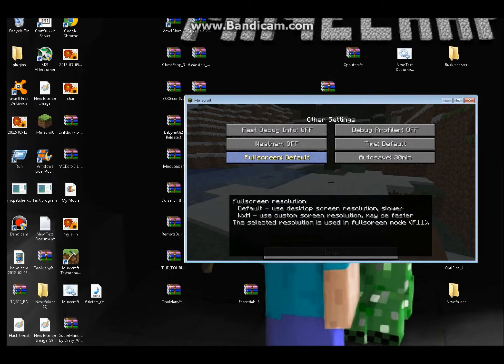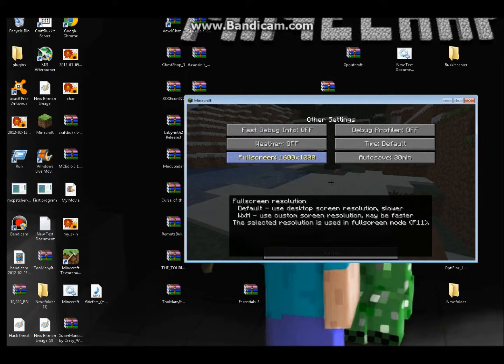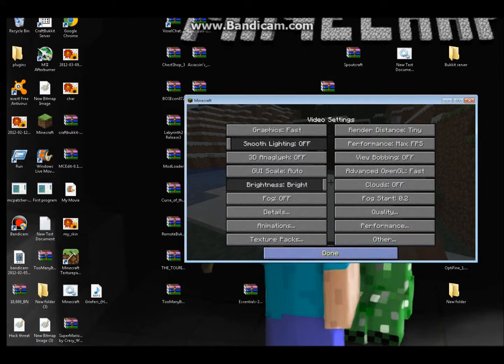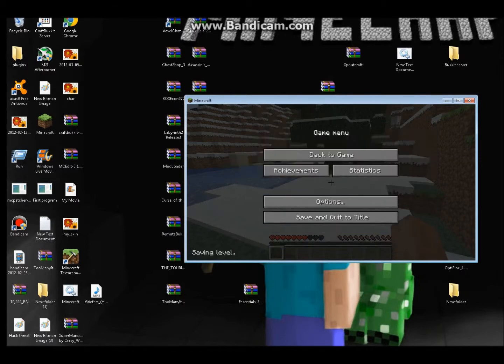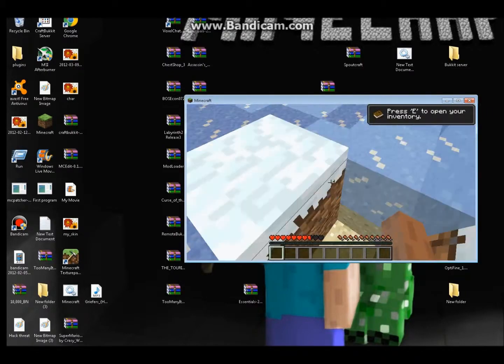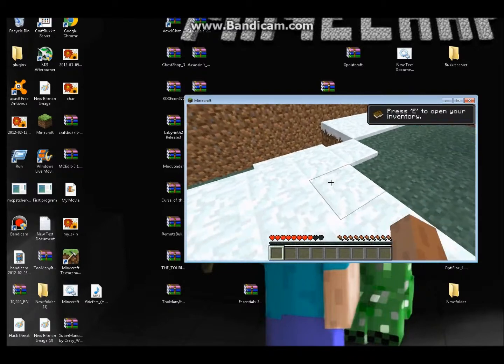Apparently time doesn't work unless you're on creative, according to the information pop-up. Then you just set your full screen to a selected resolution based on your computer monitor size, and then you can just press done. And then you see dramatic changes.